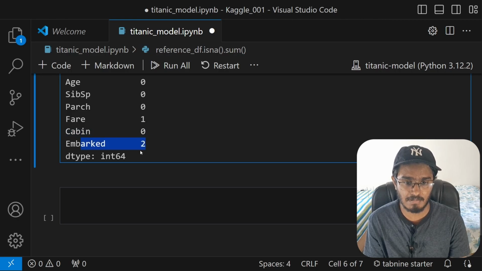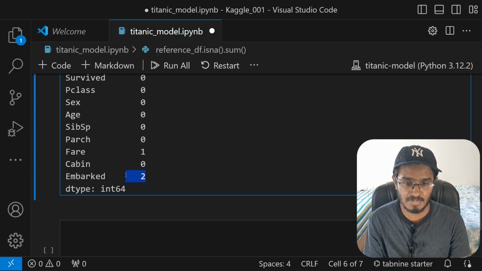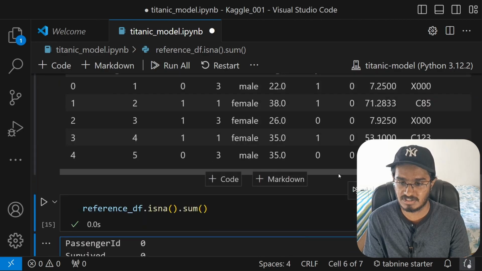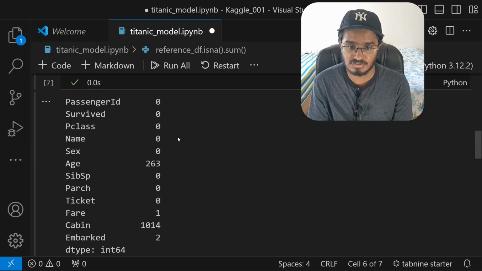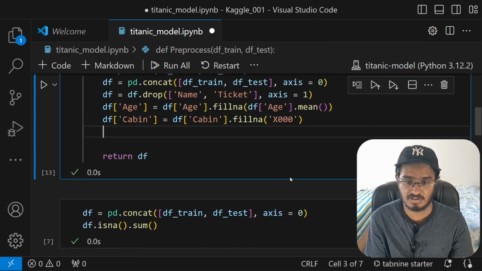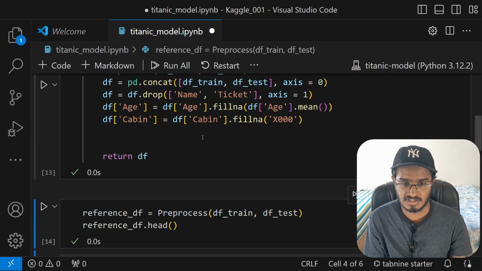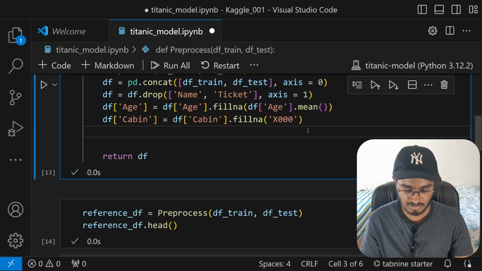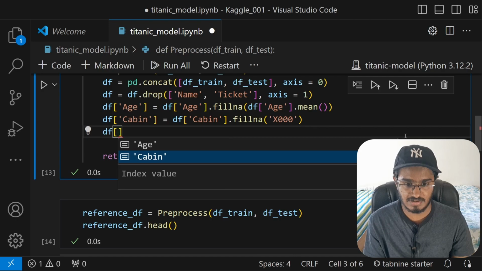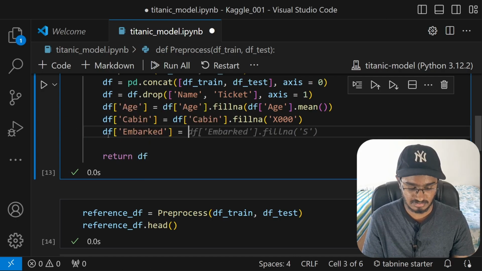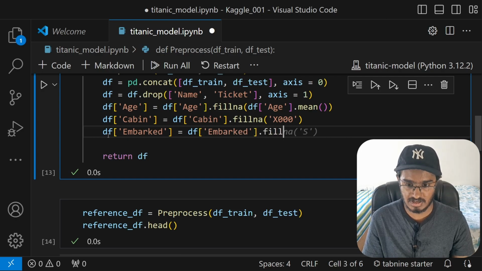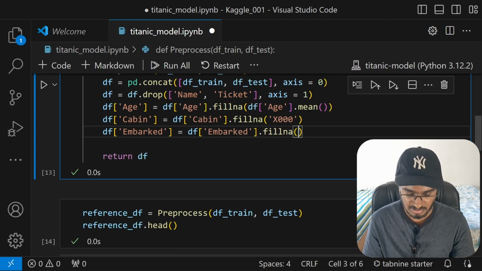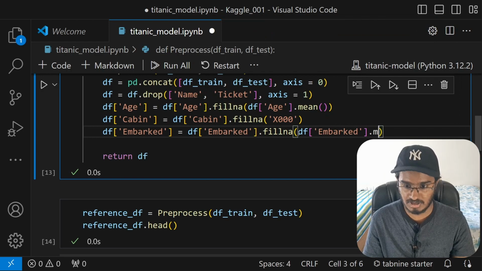We can do that for embarked. I'm just going to find the median of embarked, because let me just show you the data. It's just showcasing the letter, so we can find the median of that and then fill it. So what I will do is just go ahead and, in fact, let me just delete this data. Alright, now here I'm going to just type in df of embarked will be df of embarked, once again, dot fillna with actually finding the median. So df of embarked dot median.